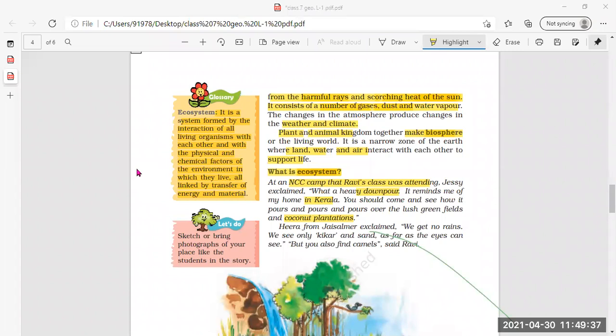So Jesse is inviting his camp members. Hira from Jaisalmer. Now Hira is coming from Jaisalmer. It means now in this national cadet camp, what happens? The members, who all are the members, they are coming from different states.